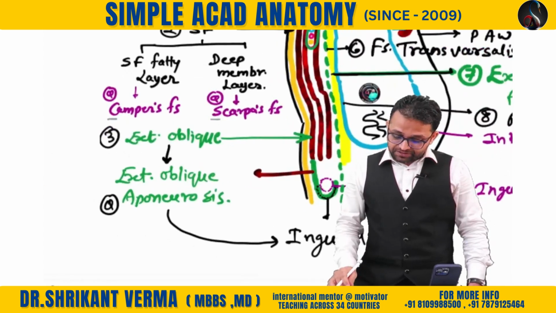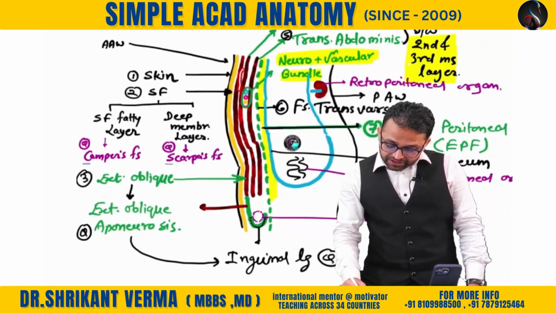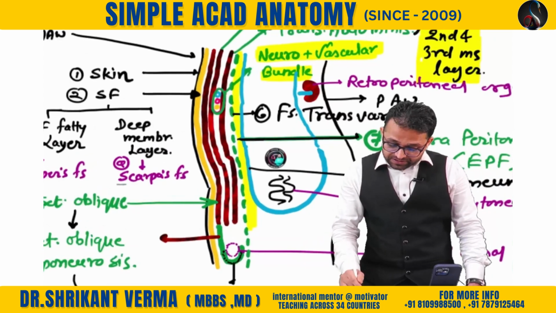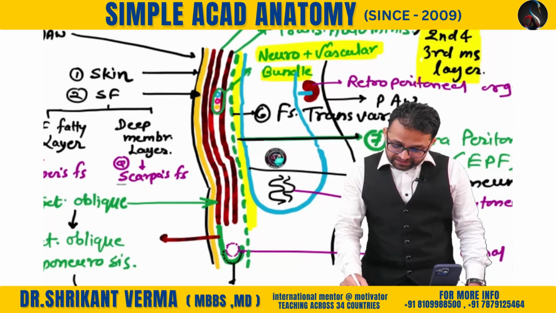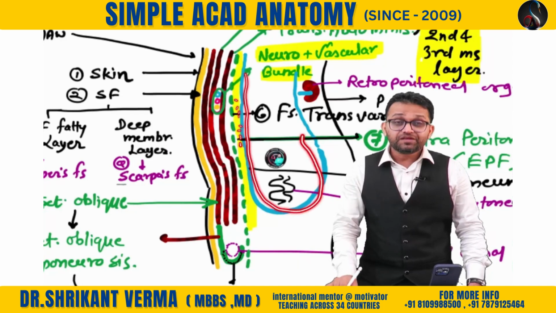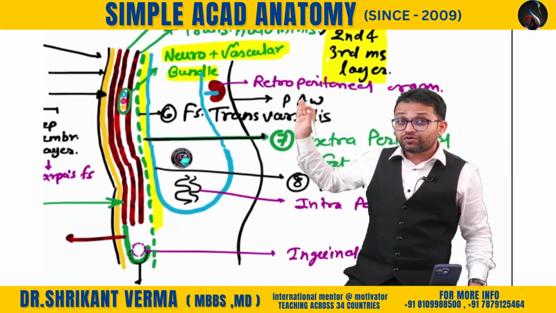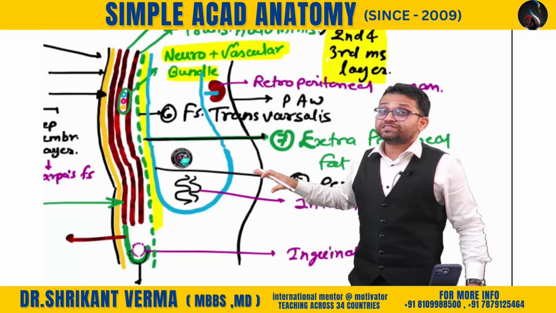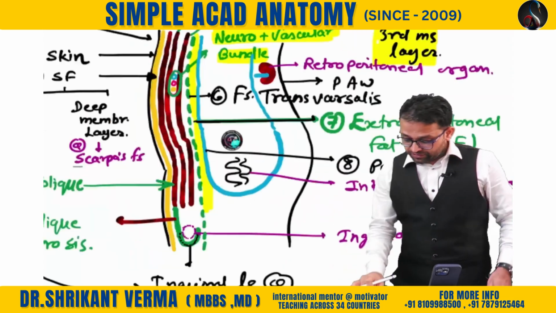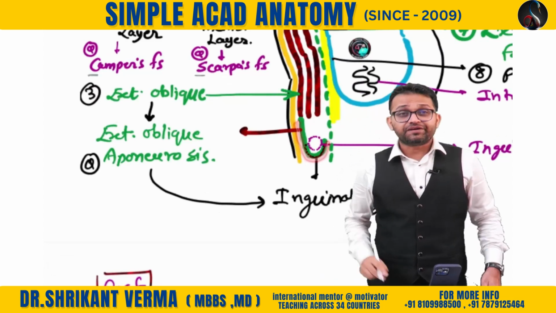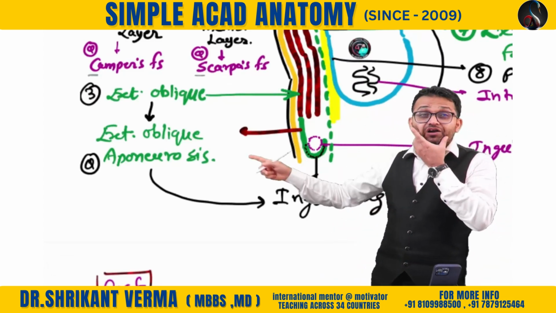Don't worry, beta. Now there are the muscles: external oblique, internal oblique and the transverse abdominis. Then you can see the fascia transversalis, then the extraperitoneal fat, and then there is the peritoneum. Many viscera which are behind the peritoneum are known as retroperitoneal organs, and the other viscera which are inside the peritoneum are intraperitoneal organs. Now can you see this lower part is making our inguinal ligament. This inguinal ligament is nothing but part of the external oblique aponeurosis.